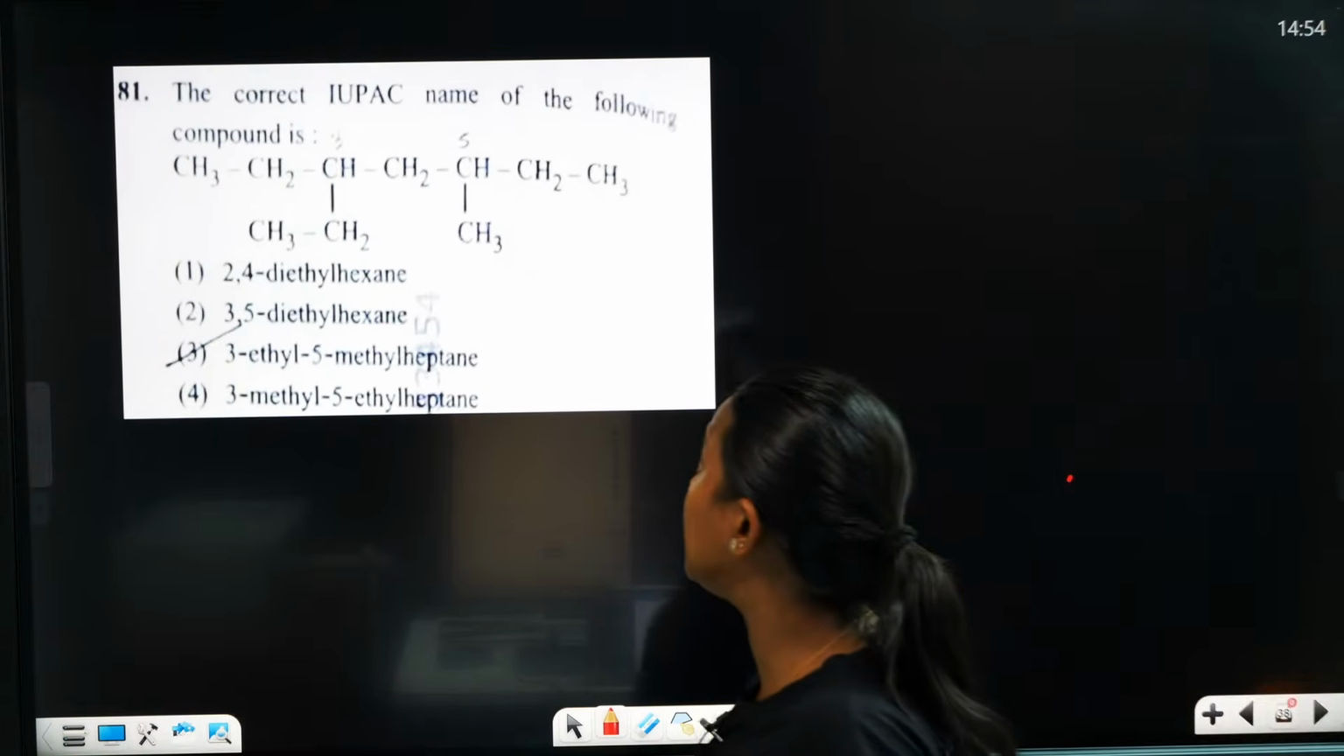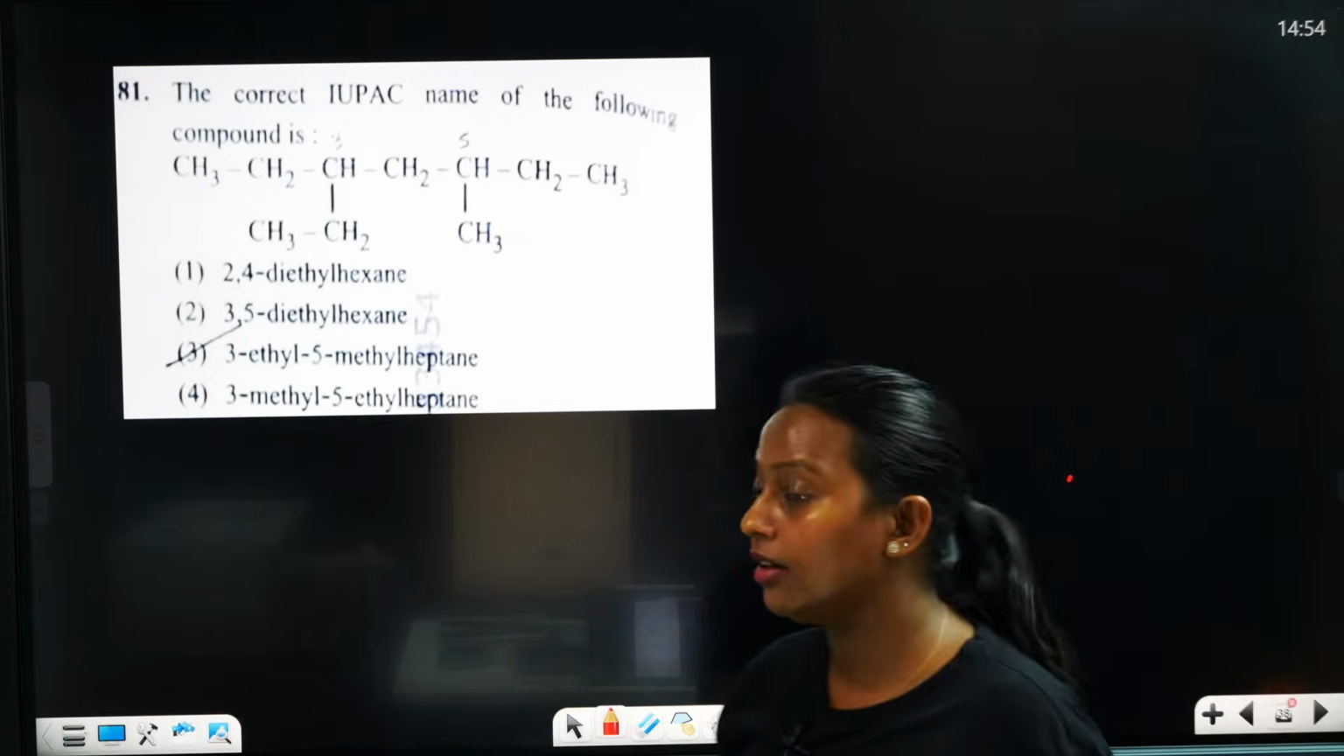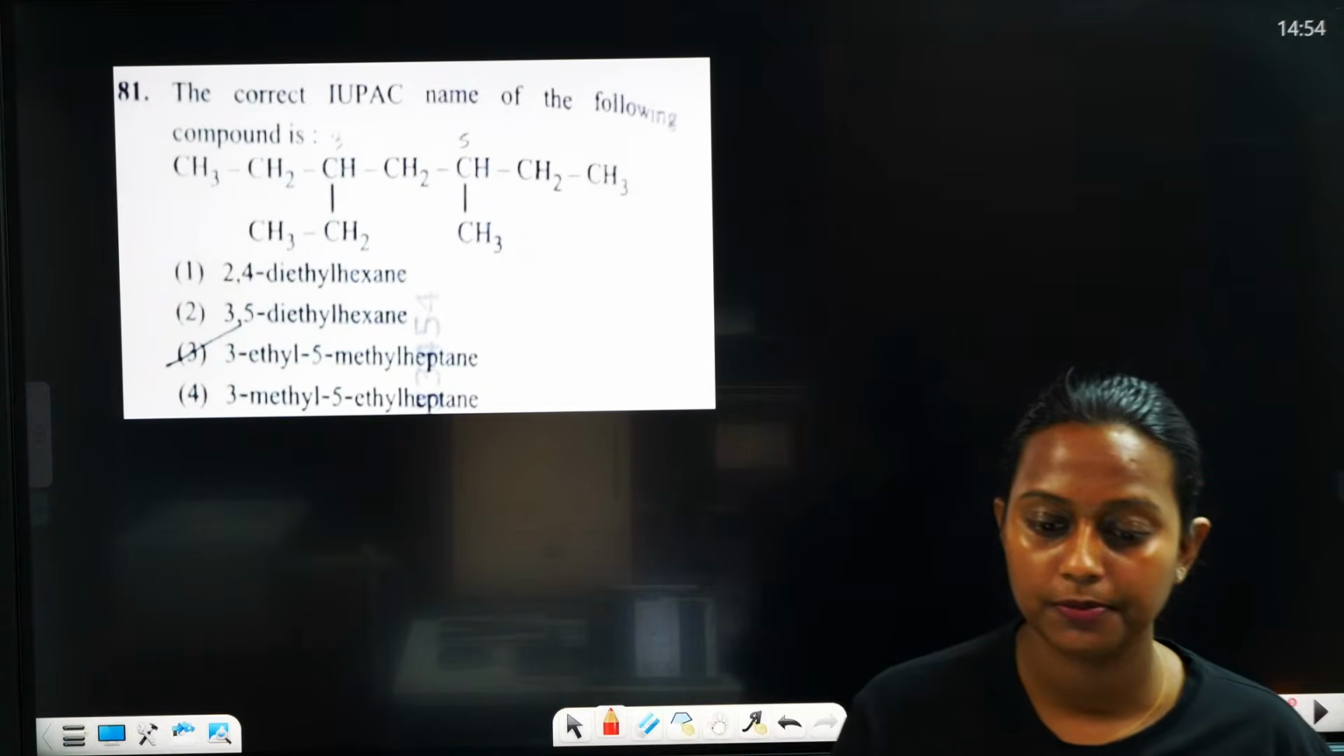The correct IUPAC name of the following compound. Oh, it's very easy. Another easy question.